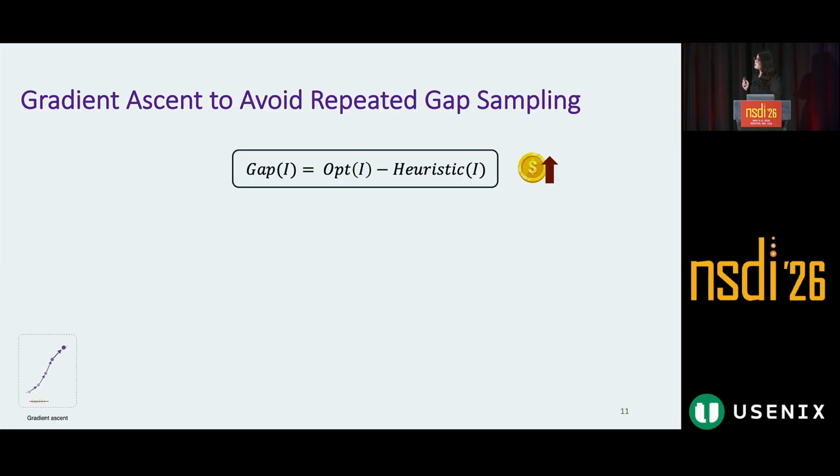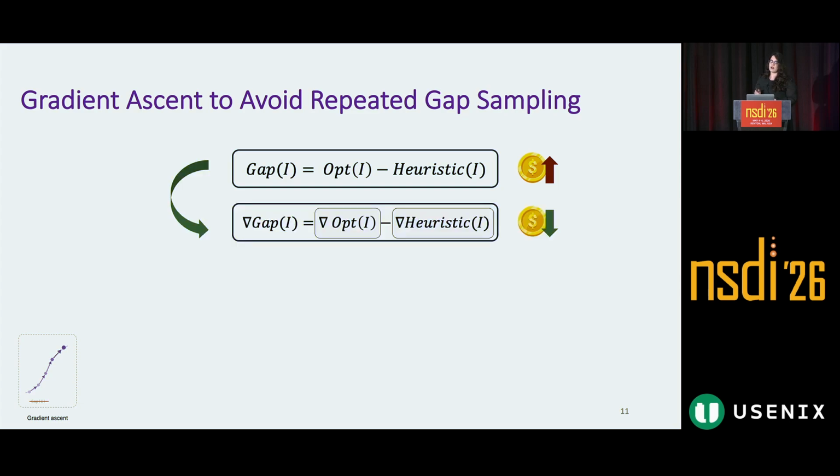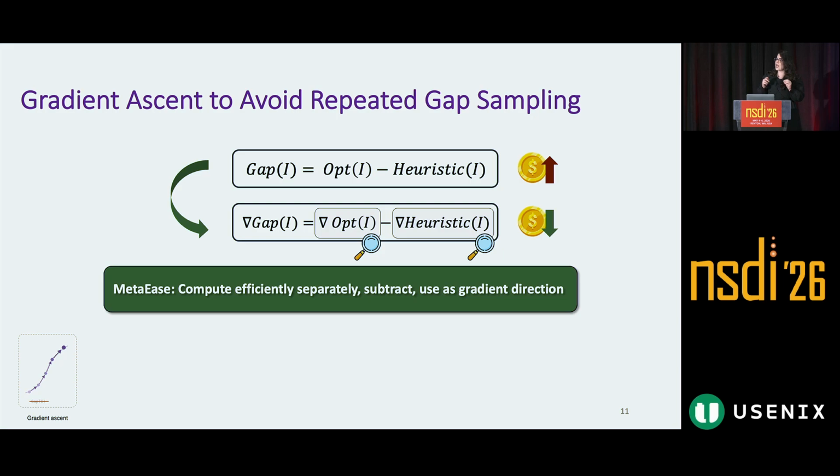Remember, we want to maximize the gap, opt of I minus heuristic of I. Instead of computing the gap, if we take the gradient of the gap, we would have gradient of opt minus gradient of heuristic. Here's the insight. Although computing the gap function is expensive, computing its gradient is actually cheap. So what we do in MetaHeuristic is we separately estimate the gradient of optimal and heuristic. We subtract them and we use it as our guiding direction.